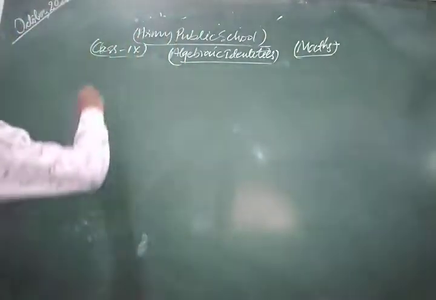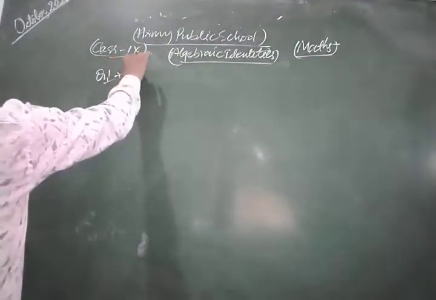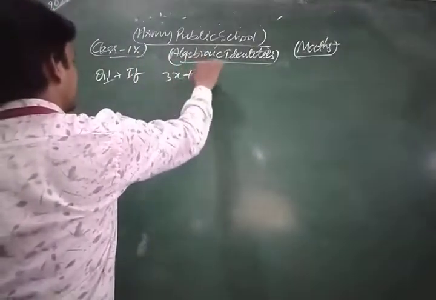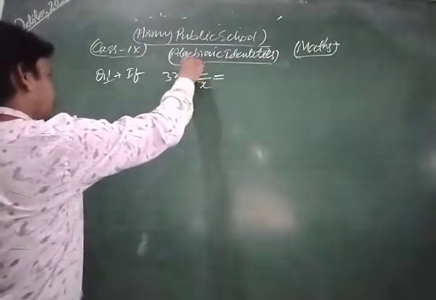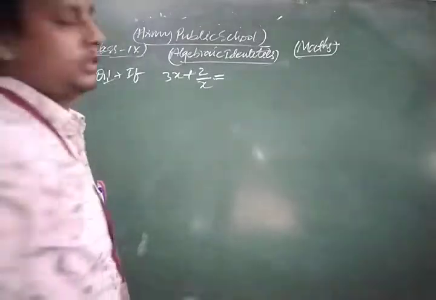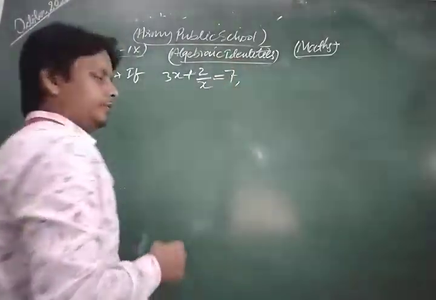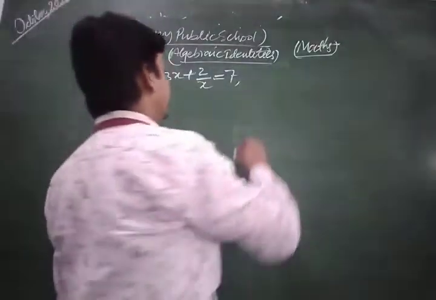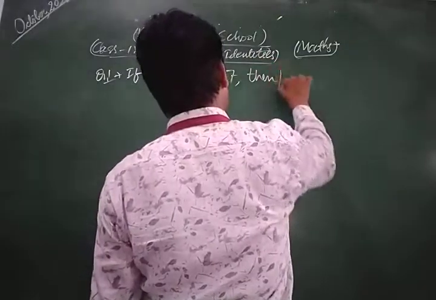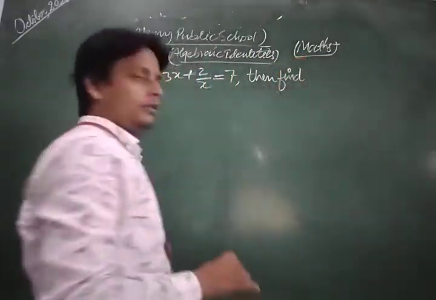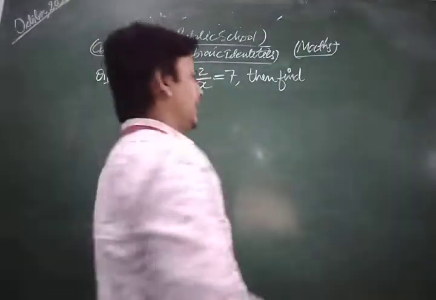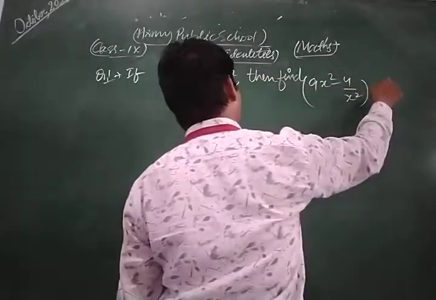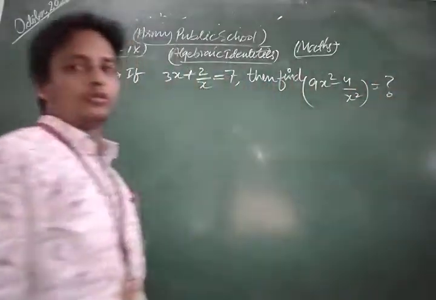Look, we take a very important question. If 3x plus 2 upon x is equal to 7, then find the value of 9x square minus 4 upon x square.